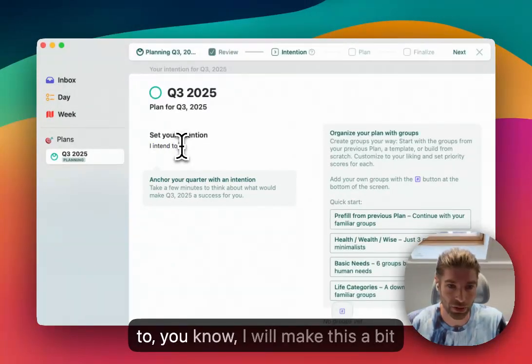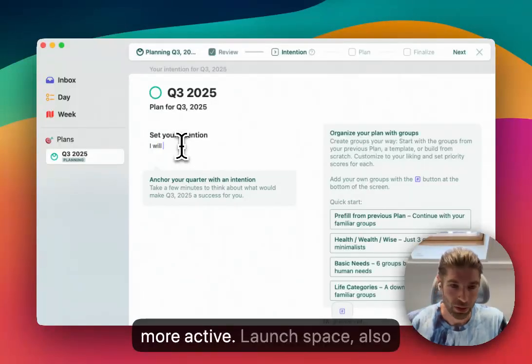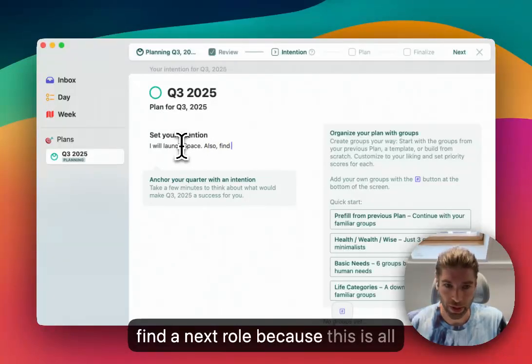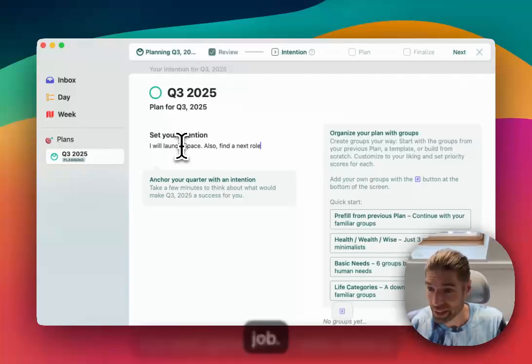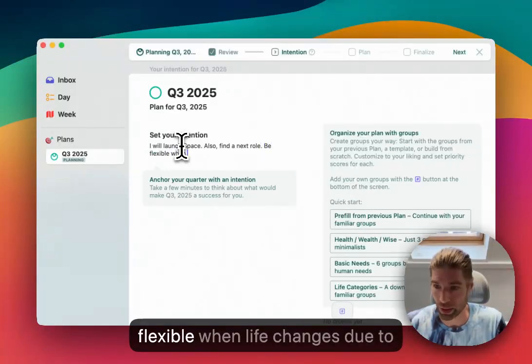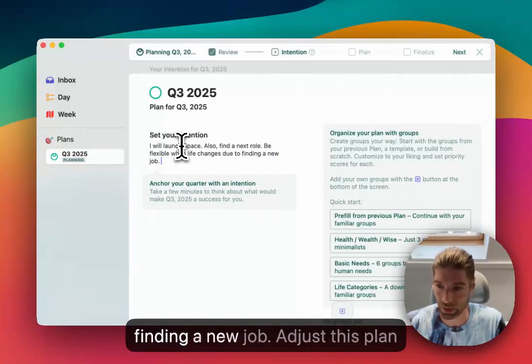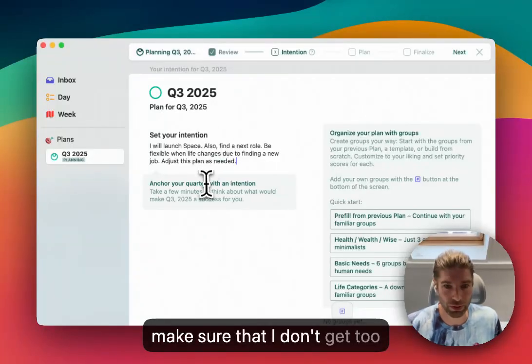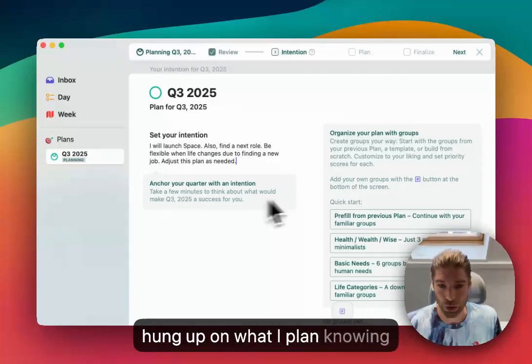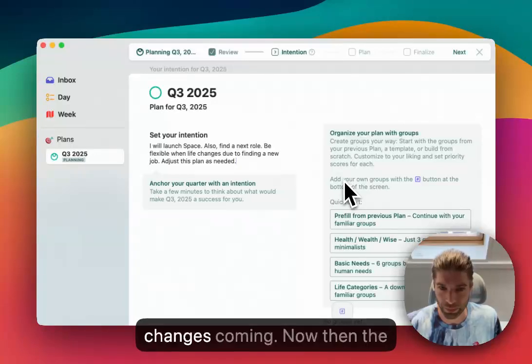I intend to, I will make this a bit more active, launch Space. Also find a next role, because this is all fun and games, but I also need a job. Be flexible when life changes due to finding a new job. Adjust this plan as needed, because I want to make sure that I don't get too hung up on what I plan, knowing that I have some pretty big changes coming.